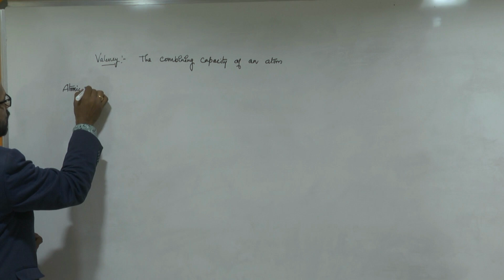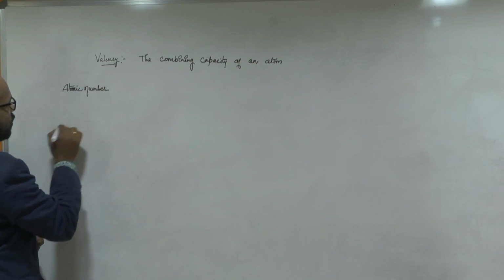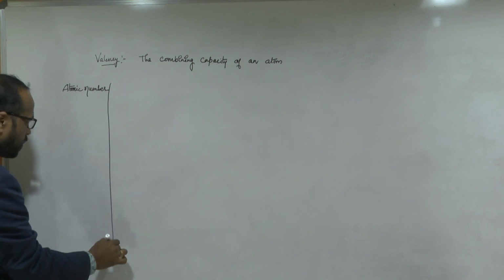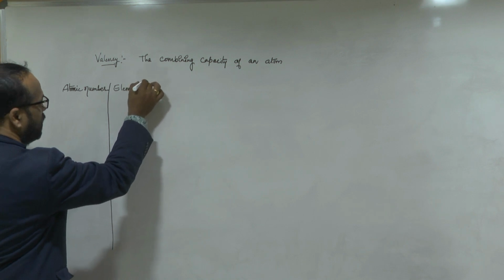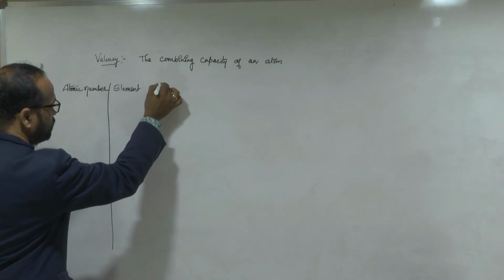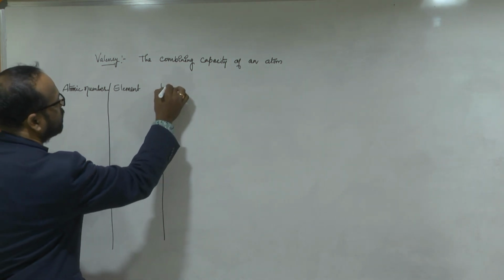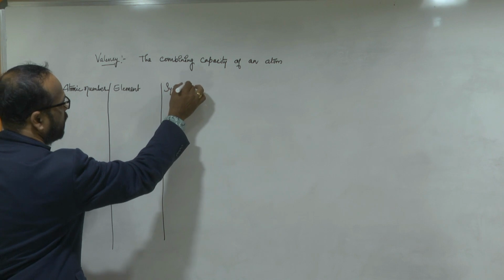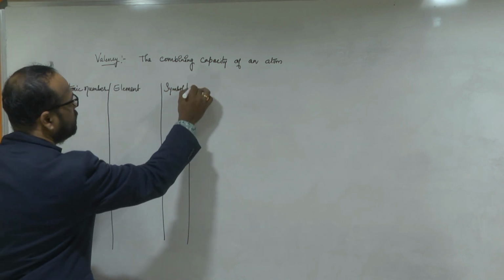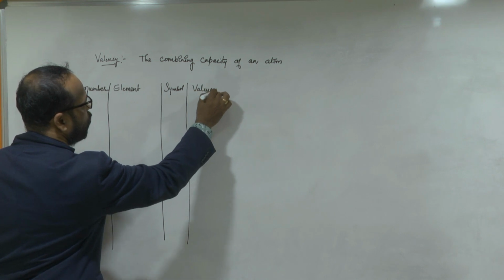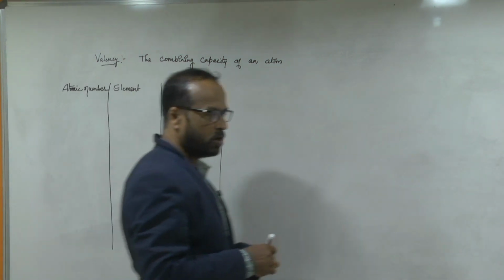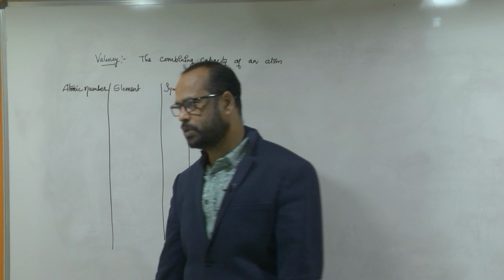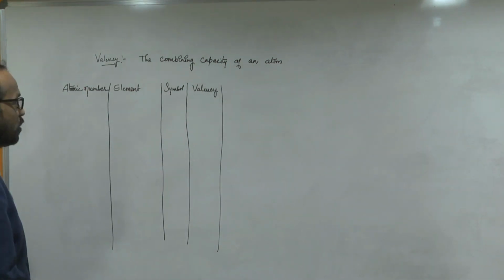Note down here atomic number. Make columns here. First you write atomic number in one column, and then you write element, then the symbol, then the valency. I am making four columns like this, and you have to write these four columns. Today I am going to give 20 elements. These 20 elements you have to learn.